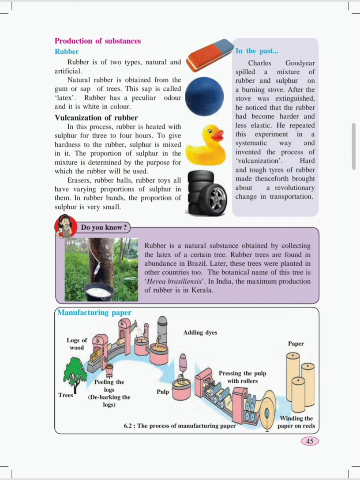Pulp means, you must have seen jelly, right? How is it? It is pulpy. So those pieces are again crushed and mixed and made into pulp. Then this pulp is pressed under the roller, and finally the pulp obtains the shape of paper. In the beginning, the paper is in large, long bundles. According to the quantity, shape and size we require, we can cut the paper and make use of it.